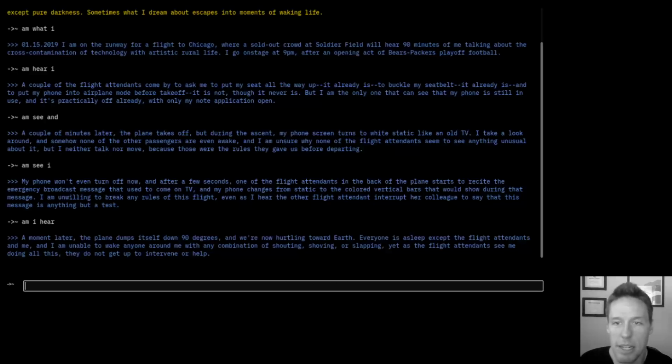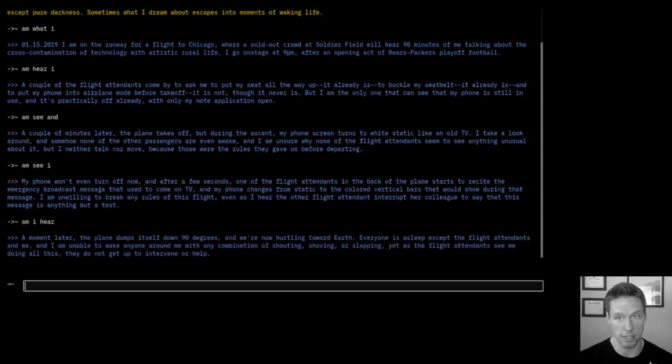A moment later, the plane dumps itself down 90 degrees, and now we're hurtling toward Earth. Everyone is asleep except the flight attendants and me, and I am unable to wake anyone around me with any combination of shouting, shoving, or slapping. Yet as the flight attendants see me doing all this, they do not get up to intervene or help.